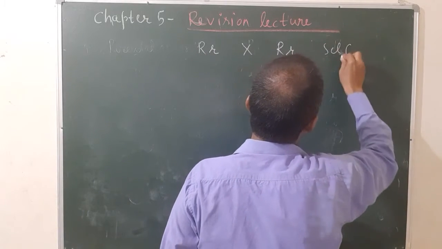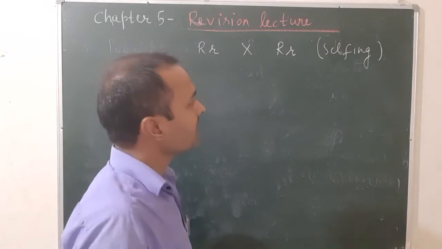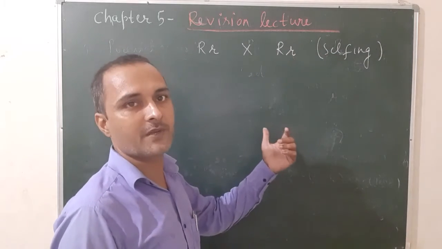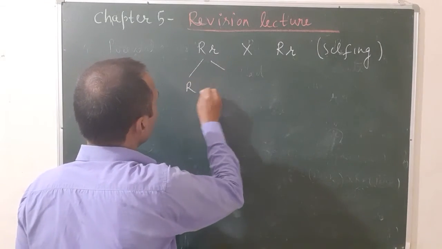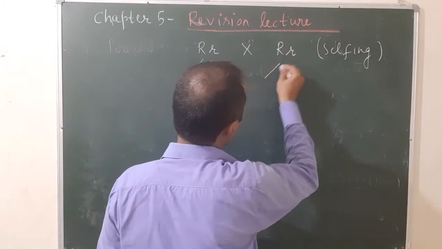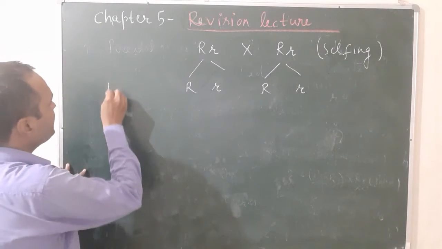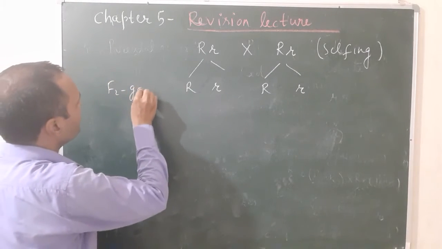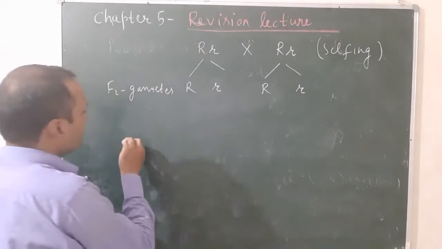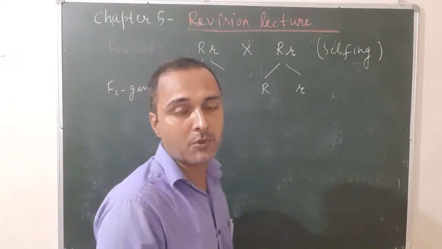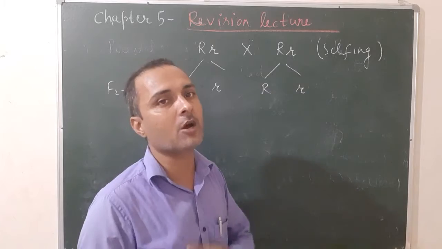What is selfing? The method of reproduction, or crossing between organisms of the same generation, is known as selfing, also known as self-pollination. It will produce two types of gametes, capital R, small r. It will also produce two types of gametes, capital R and small r. Now for the F2 progeny, these are the F2 gametes, that means second generation gametes. For the F2 progeny, you have to make a unit square, and the number of squares is equal to the multiplication of gametes.